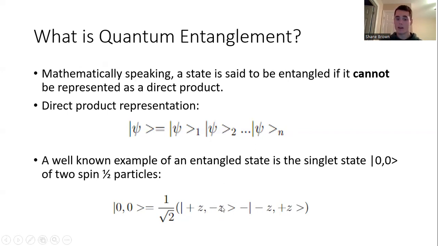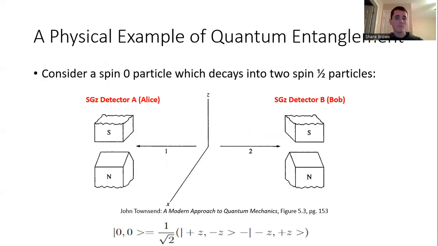We have a ket with plus z, minus z, and then a minus z, plus z ket, and they're written here as a difference or a sum between the two. So that's a common example of an entangled state, and that's what it is in a mathematical sense, but we're physicists, so let's go on to look at a physical example.